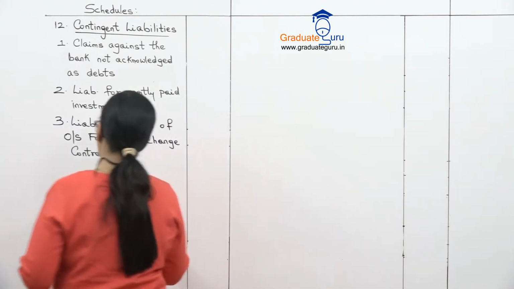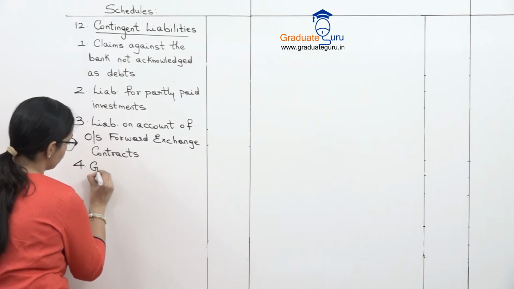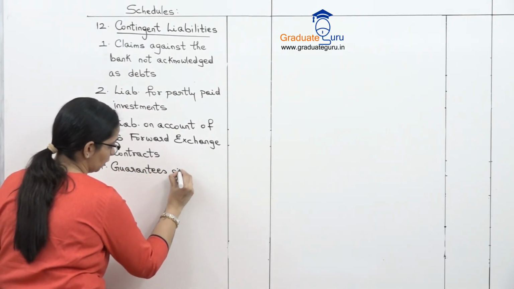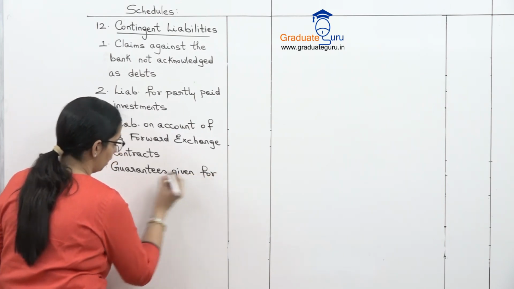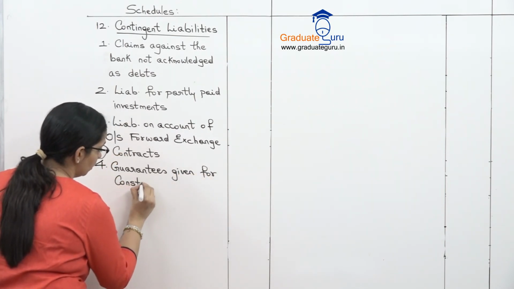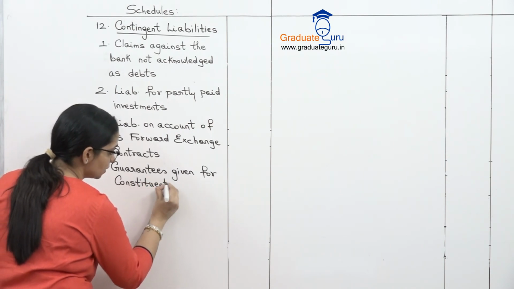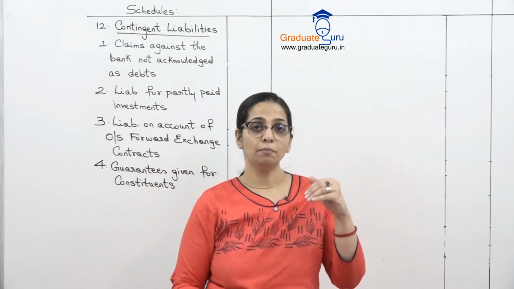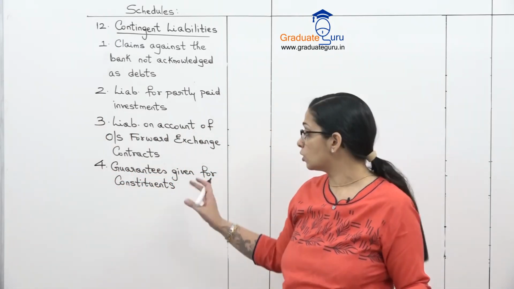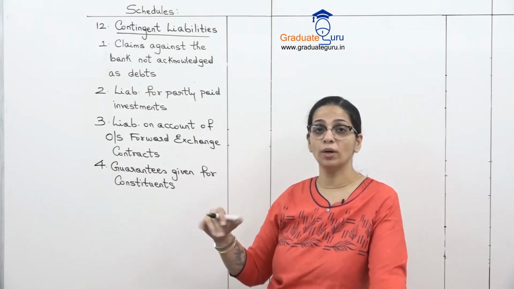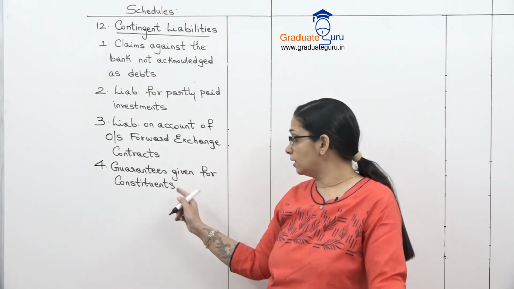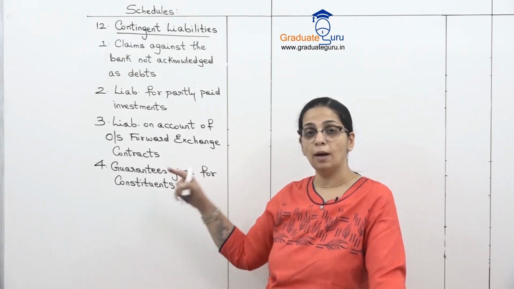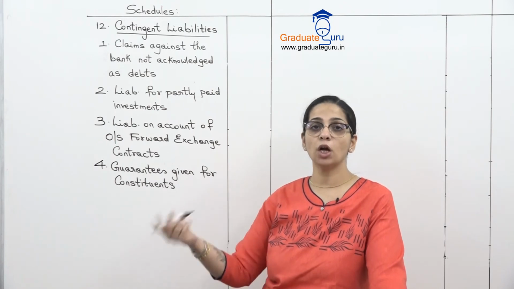Then guarantees given for constituents. Constituents are entities or other banks which are related to this bank in some way or the other. So they are their minors, juniors you can say. So ऐसे constituents के लिए अगर हमने कोई guarantee दी है, in case this constituent fails to pay that money, suppose constituent ने loan लिया, हमने guarantee दी, constituent does not pay that loan.